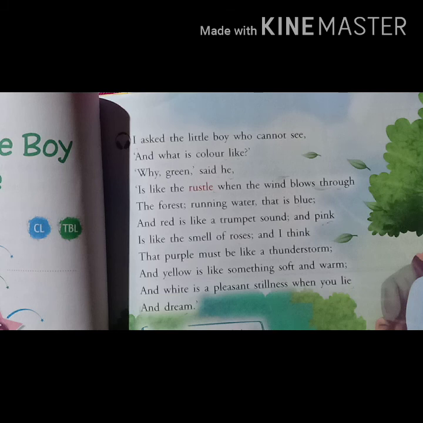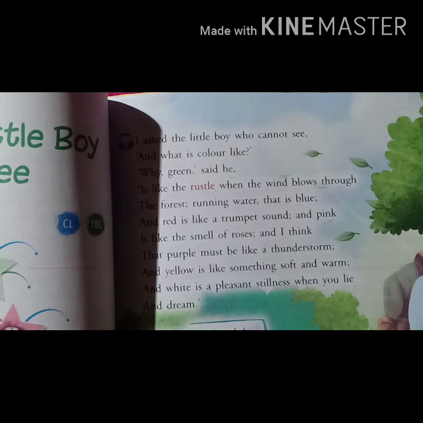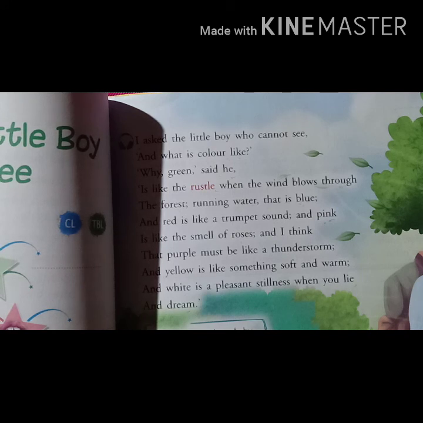So keep in mind, children, the people who cannot see have lost one ability, but instead of this ability, they have so many qualities, like the senses of touch, smell, hearing, and taste. So this story is all about the little boy who cannot see. In the next video, I will show you the question answers of this chapter.